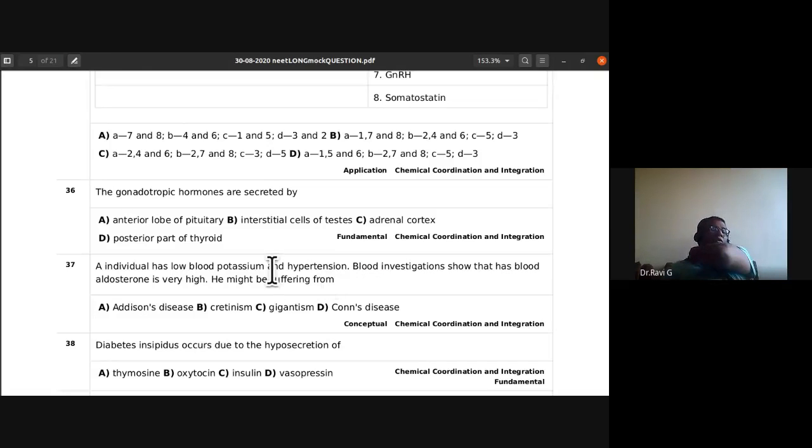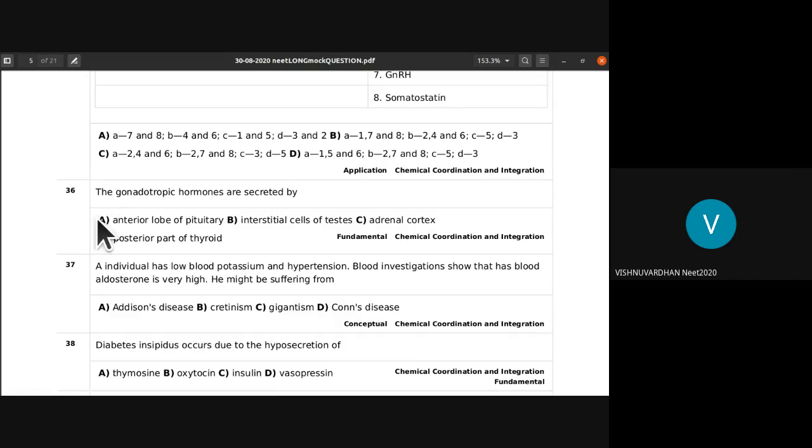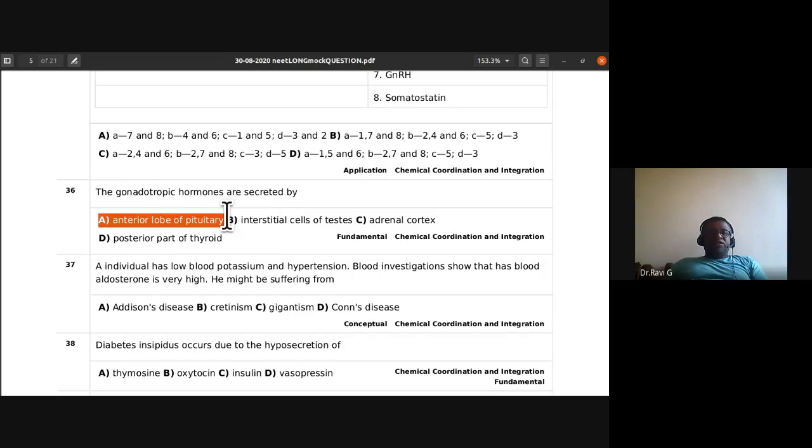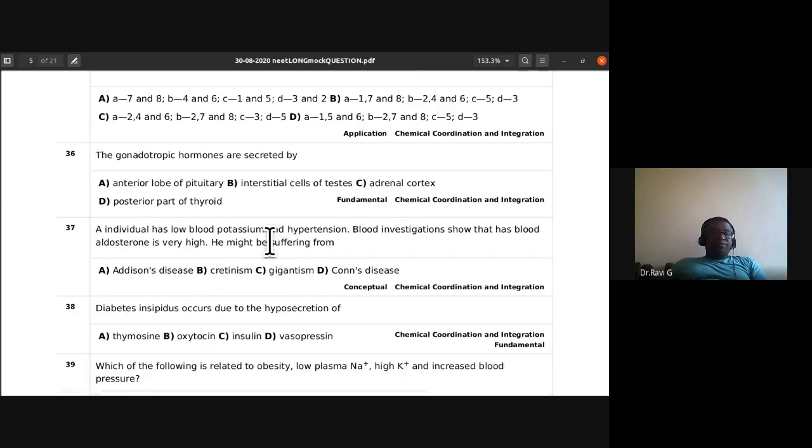The gonadotropin hormones are secreted by anterior lobe of pituitary, interstitial cells of testis, adrenal cortex, posterior part of thyroid. What is the answer for this? Anterior lobe, yes, GnRH. So the gonadotropin releasing hormones. So they are anterior lobe of pituitary is going to secrete these gonadotropic hormones.